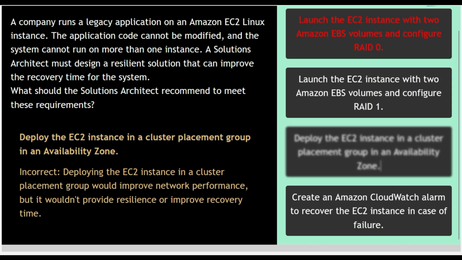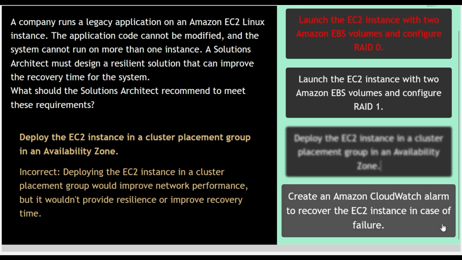Option 3. Deploy the EC2 instance in a cluster placement group in an availability zone. This option is also incorrect because deploying the EC2 instance in a cluster placement group would improve network performance, but it wouldn't provide resilience or improve recovery time. So option number 3 is also not what we want.